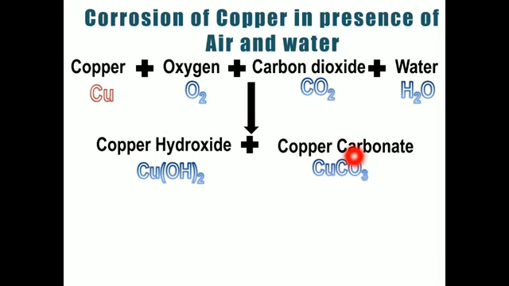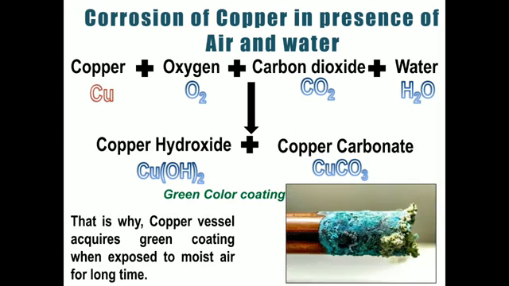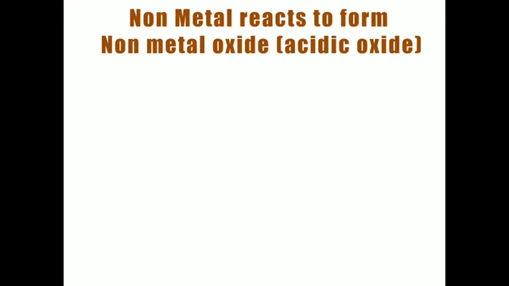This reaction is very important, and these two products are basically green in color. So this is the green coating which generally appears on copper vessels. Because of this reaction, as you have already seen, this kind of reaction happens in copper vessels, or any substance made of copper present in your house. After some time you will see this green color coating appear, and this is the reaction that basically occurs during copper corrosion.